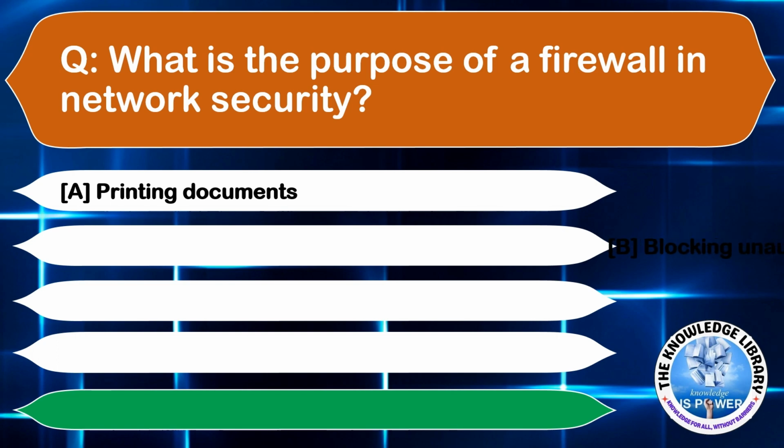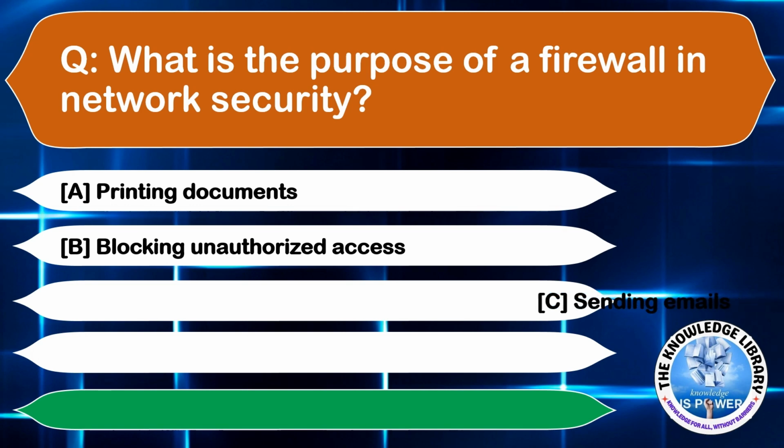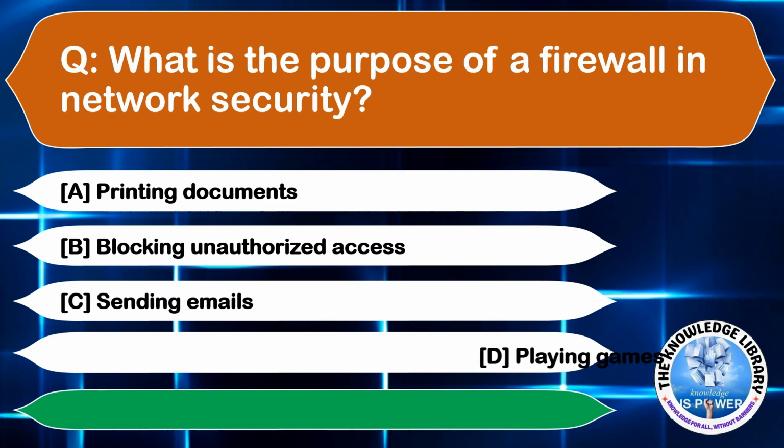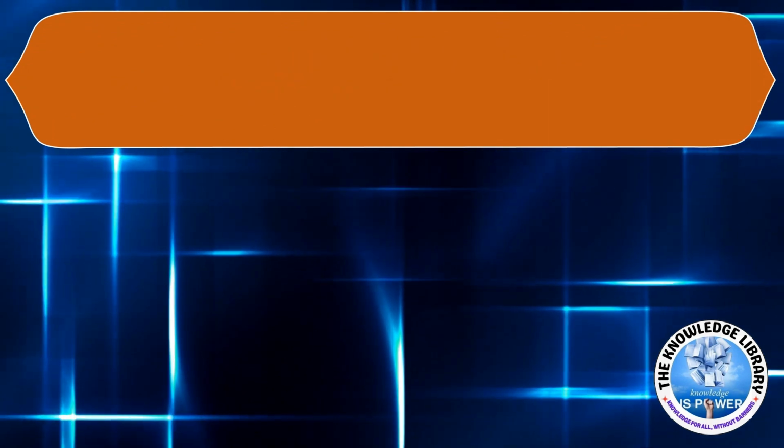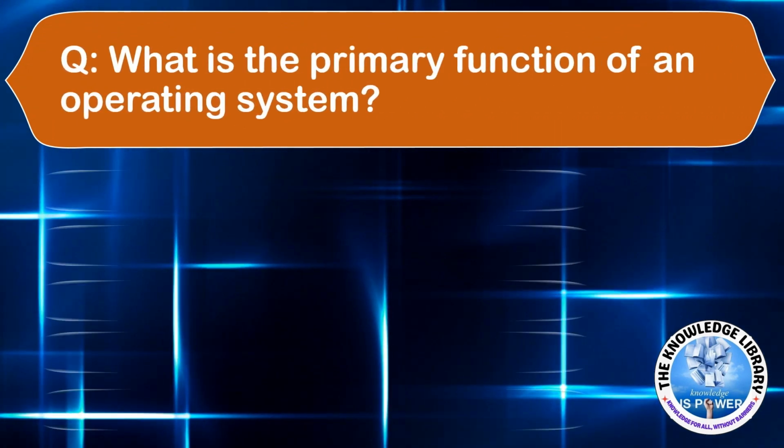Option A, printing documents. Option B, blocking unauthorized access. Option C, sending emails. Or option D, playing games. The correct answer is option B. Moving to the next question.